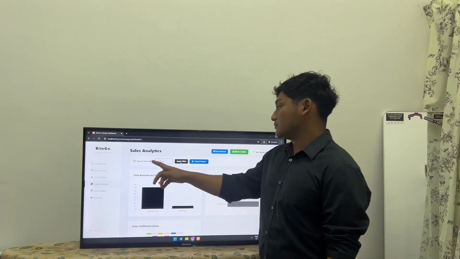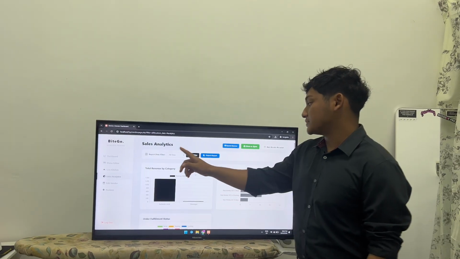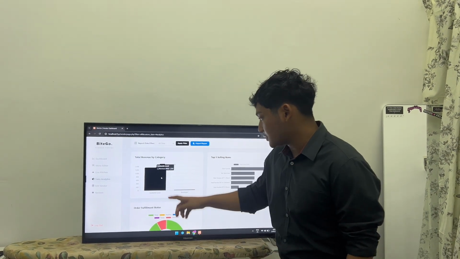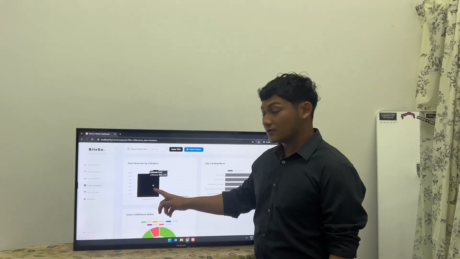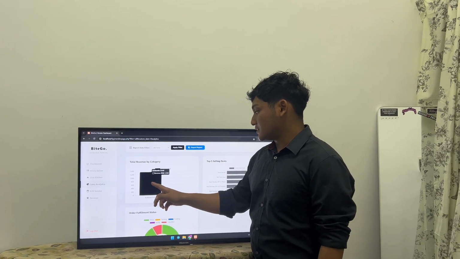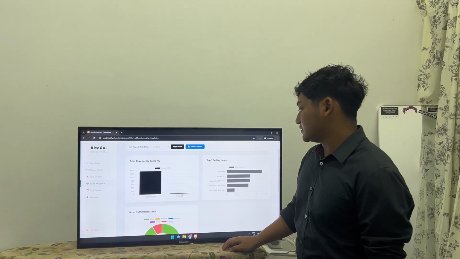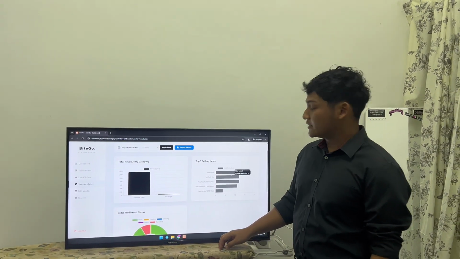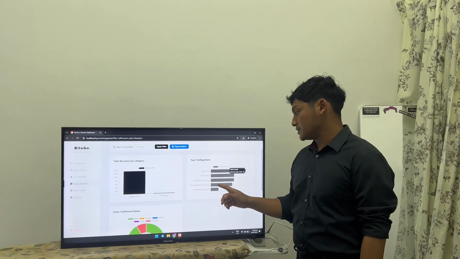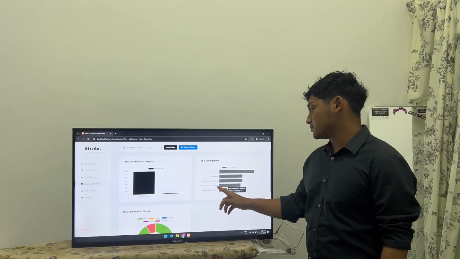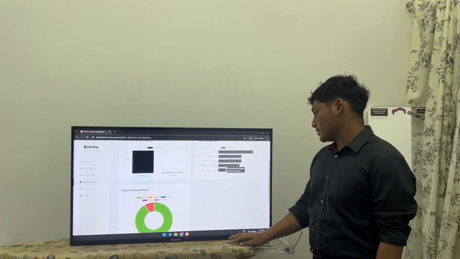We can do the filter and all time. It will show the total revenue by category. Let's look now. Our category Authentic Local is the highest customer pick and highest revenue, and the beverage is the lowest. And also we can see the top 5 selling items like nasi lemak, teh tarik, nasi kerabu set C, nasi kerabu set A, and nasi kerabu set B.